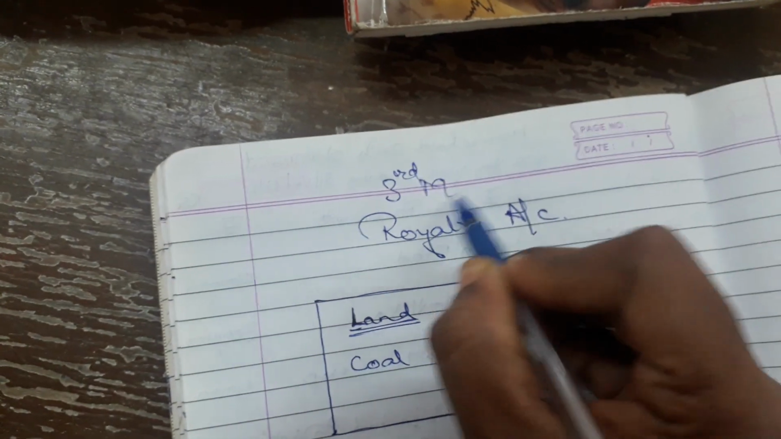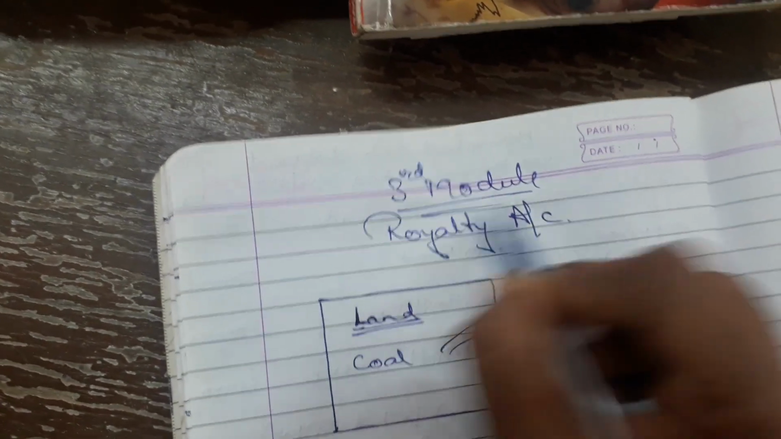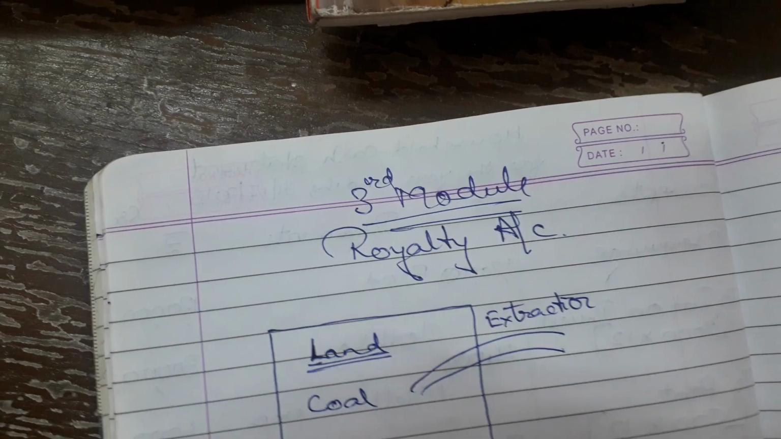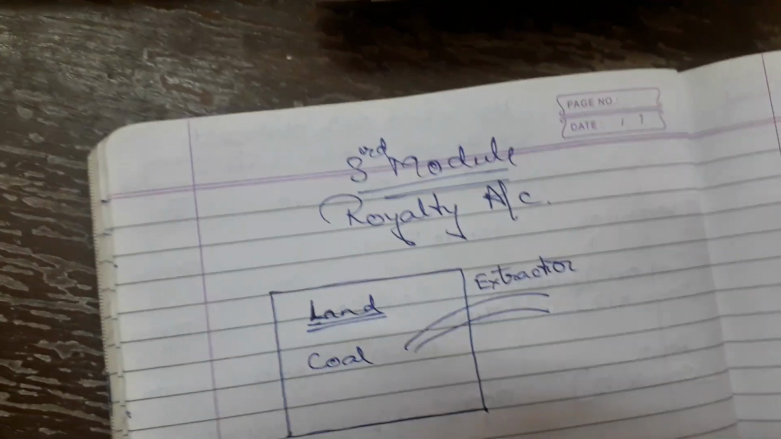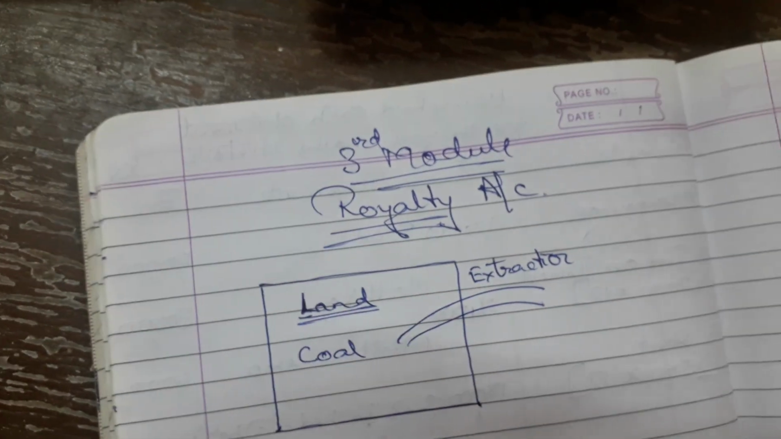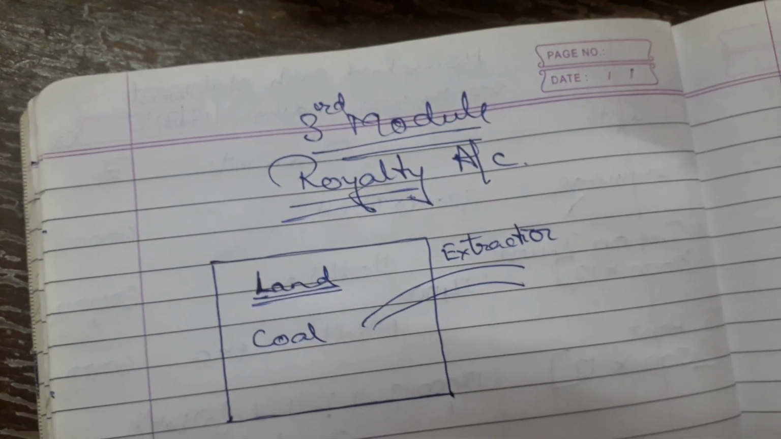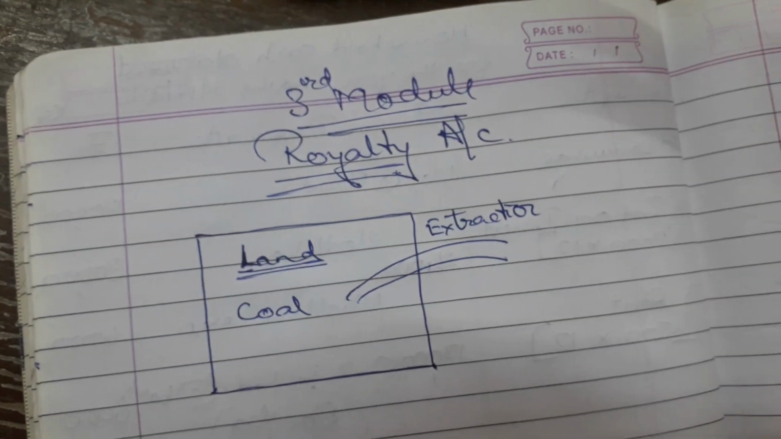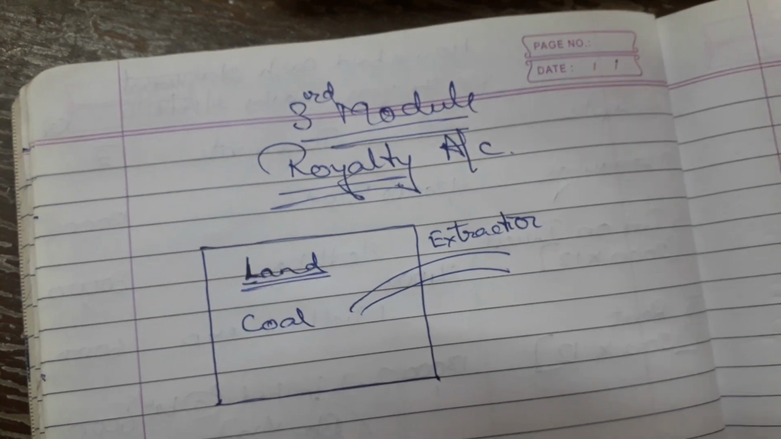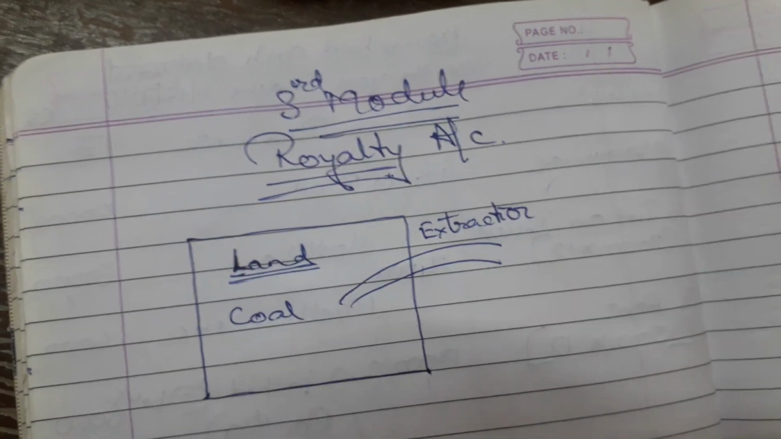I repeat, this is the beginning of the royalty accounts, that is the third model. So royalty accounts, what do you mean by the word royalty? We'll understand the meaning of the word royalty and the terms related to it, so that when we are solving problems, it will be easy for us.